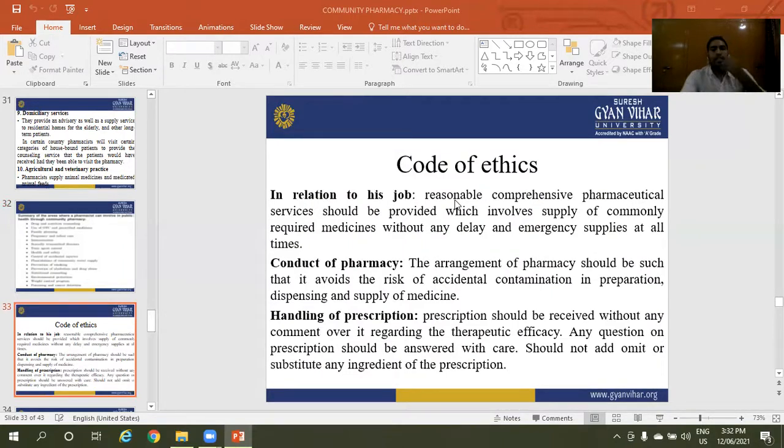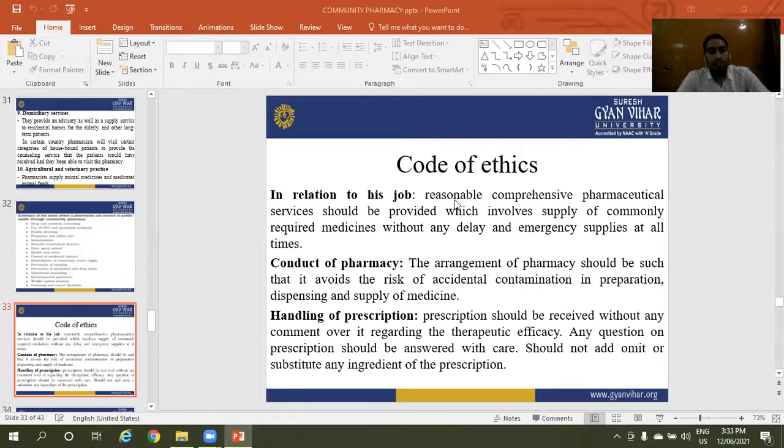Code of ethics in relation to his job. Responsible and reasonable in relation to his job. Reasonable comprehensive pharmaceutical services should be provided, which involve supply of commonly required medicines without any delay and emergency supplies at all times. These are the code of ethics.